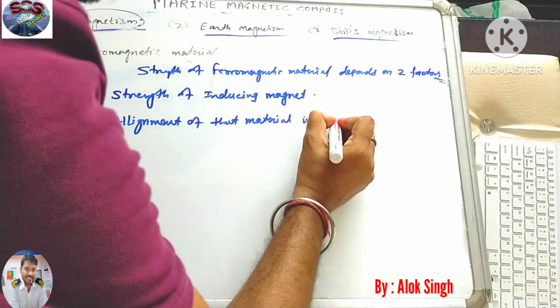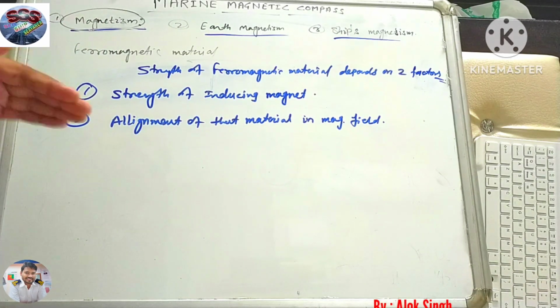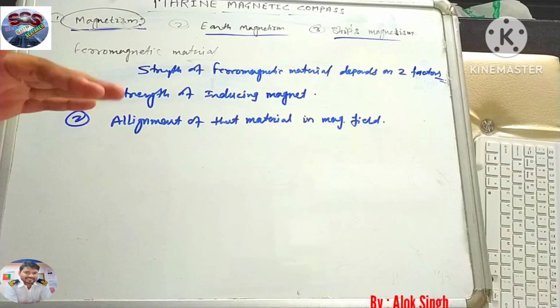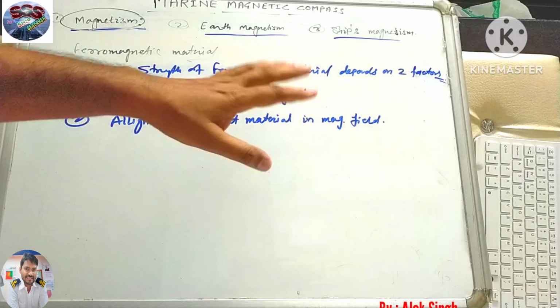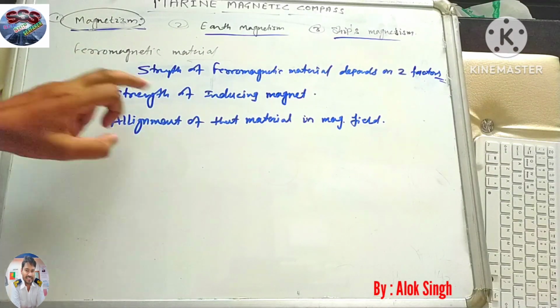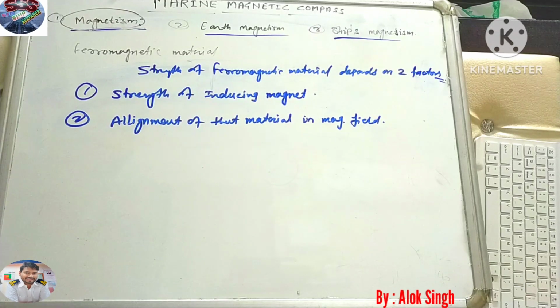material in the magnetic field. So any object which has become an induced magnet depends on two factors. The first one is the strength of the inducing magnet, and the second is the alignment of that material. Now what is this? We'll discuss that one.